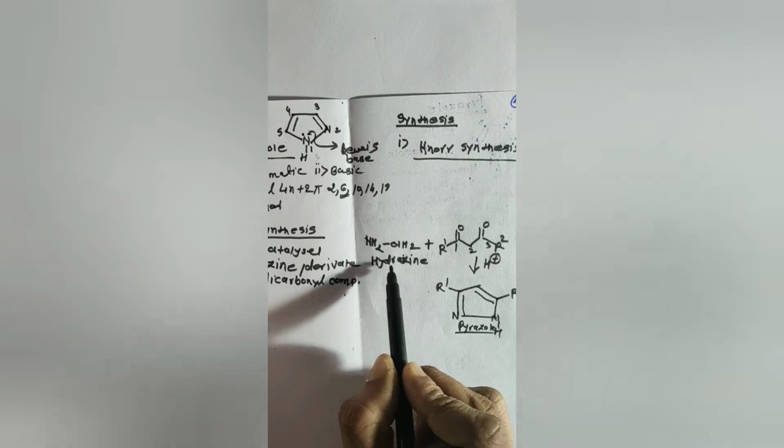So this is the structure of pyrazole. 5-member ring. 1 double bond here, 1 double bond here. Here is R2, here is R1, and the third valence with hydrogen. And this is the pyrazole. So by the use of this Knorr synthesis, that is the reaction between hydrazine and a 1,3-dicarbonyl compound in the presence of acid as a catalyst, we get pyrazole. And this is the simple method to synthesize pyrazole.